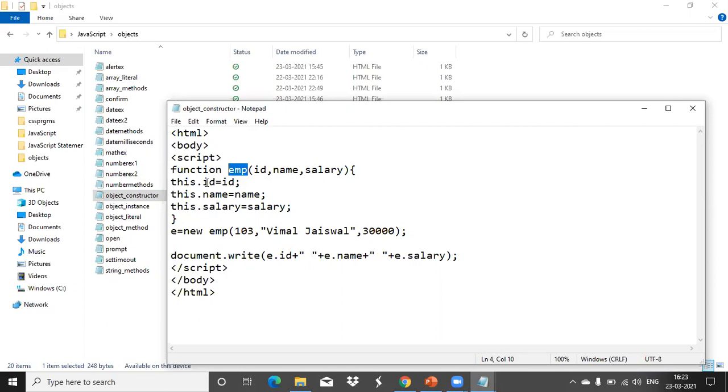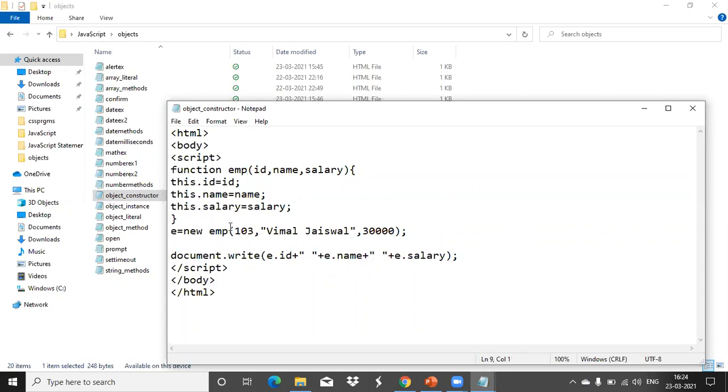So we learned this yesterday. Function is a keyword. EMP is the name of the function. ID, name, salary are 3 parameters. Now you have to consider these as the properties for this EMP. This dot ID means the ID of the current object. What is the current object? That object dot ID equals the parameter ID value, this dot name equals the parameter name, and this dot salary equals the parameter salary.